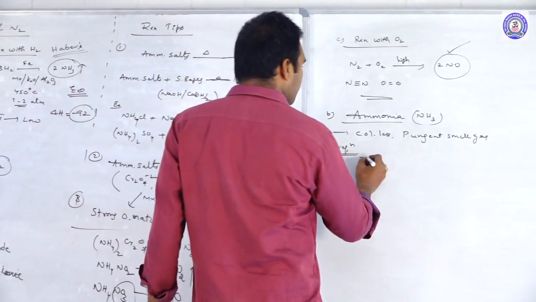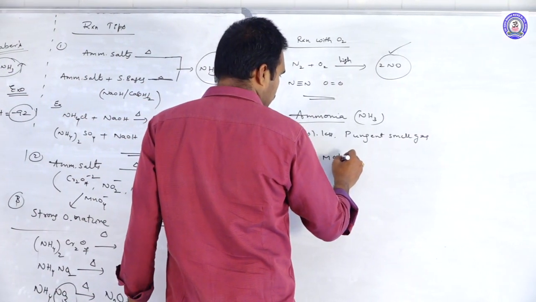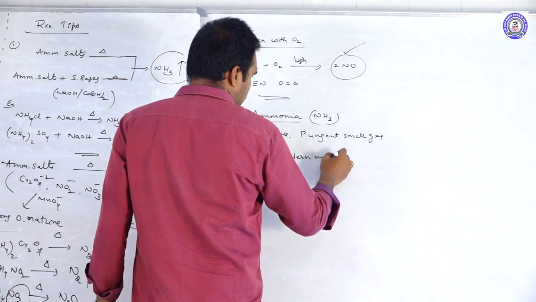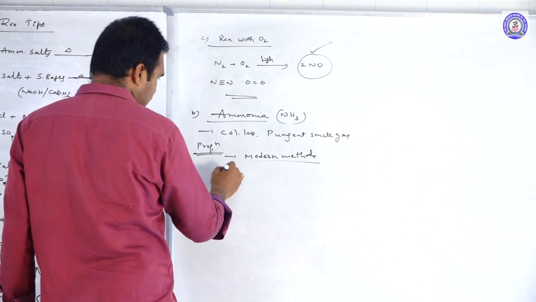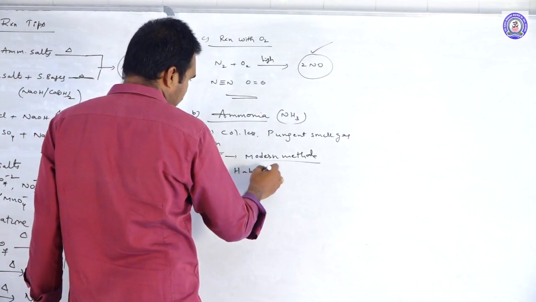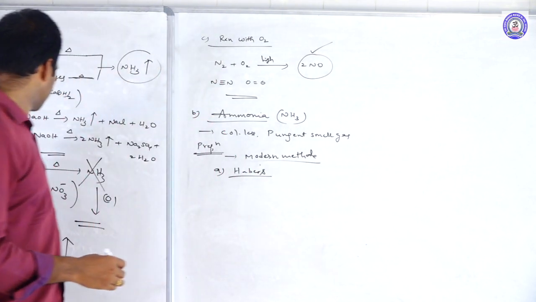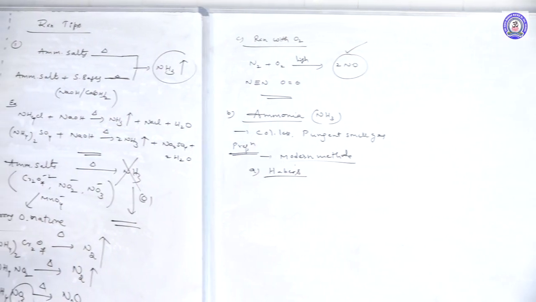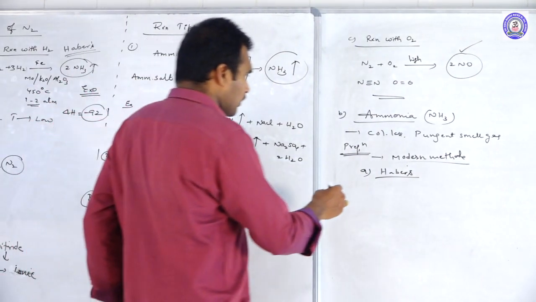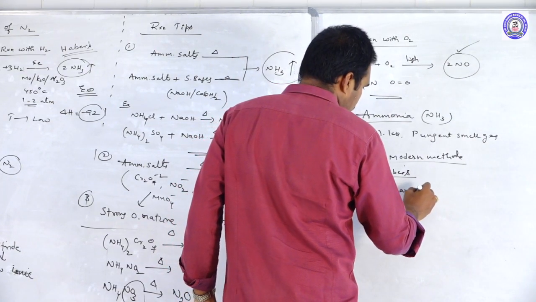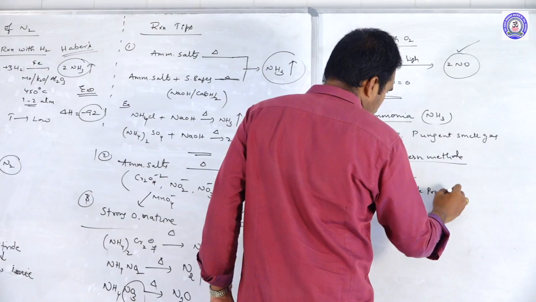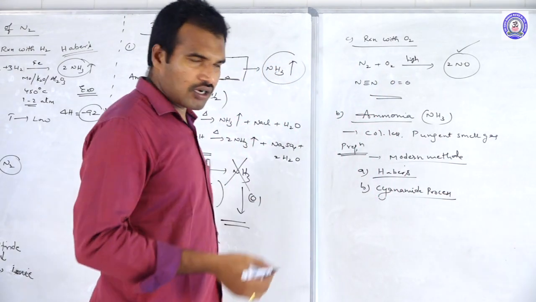But there are 2 latest modern methods to prepare this ammonia. One is Haber's process. Already we discussed Haber's process, where ammonia is produced. And also one more method, that is what? Cyanamide process. What is the cyanamide process?